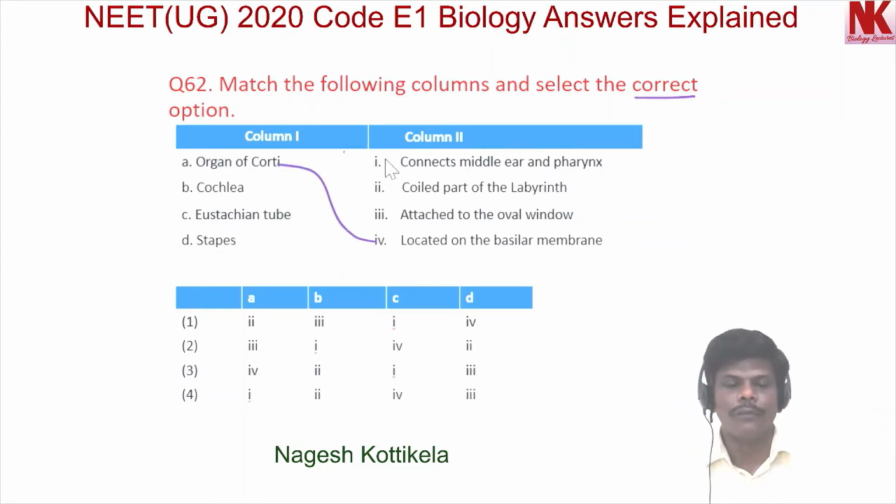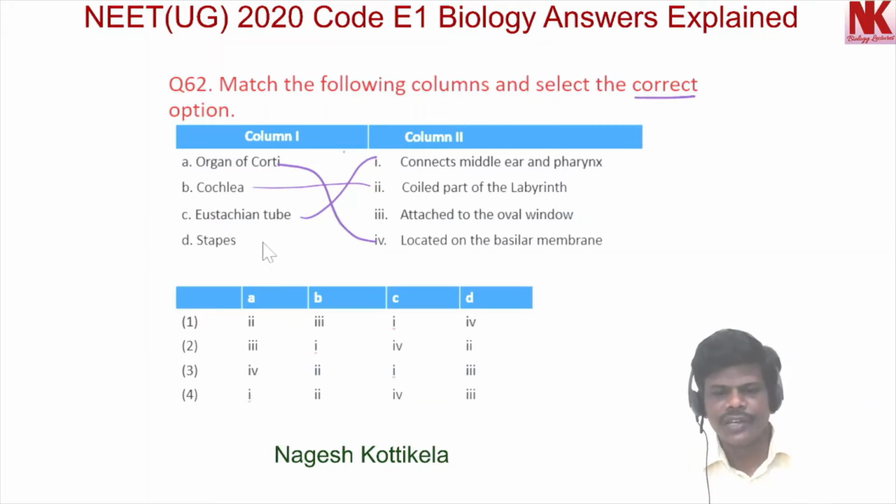Now B, cochlea. It is a snail-like coiled part of the labyrinth, so it can be matched with the second option in column 2. Now, eustachian tube, it connects middle ear and pharynx. Now stapes, this is attached to the oval window. So this is how these options can be matched.